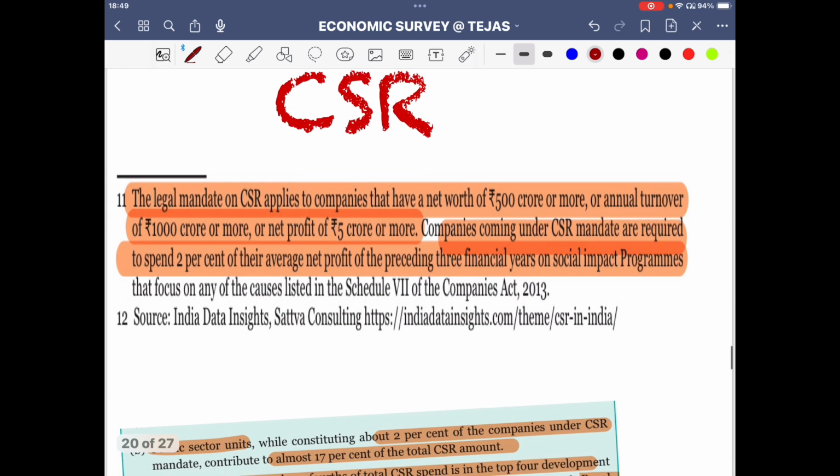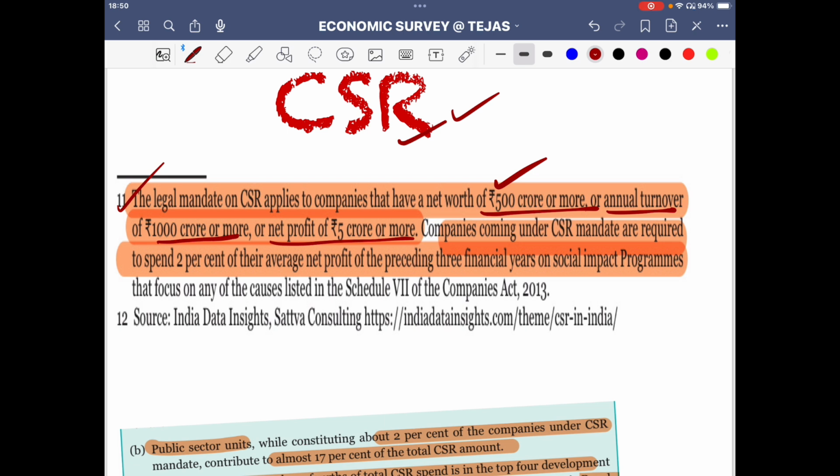So that's the thing. CSR, now corporate social responsibility. The idea is that big companies are earning good profits, so obviously they are using society's resources, so they have responsibility towards the society also. And that is why the legal mandate on CSR applies to companies that have net worth of 500 crores or more, or annual turnover of 1000 crore or more, or net profit of 5 crore or more. Companies which meet these parameters are legally mandated to engage in corporate social responsibility.